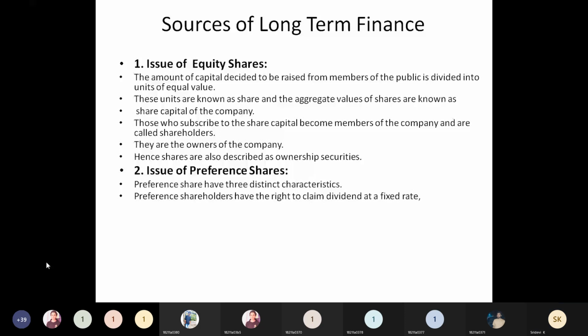In the case of cumulative preference shares, the company needs to pay the previous years' dividends also, even though it is not legally compulsory.